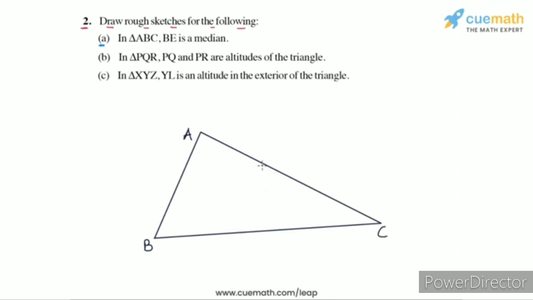So if the midpoint of the opposite side is this point, let's label it E, and now if we join B to E, this segment BE is now a median in the triangle ABC. That completes part A.